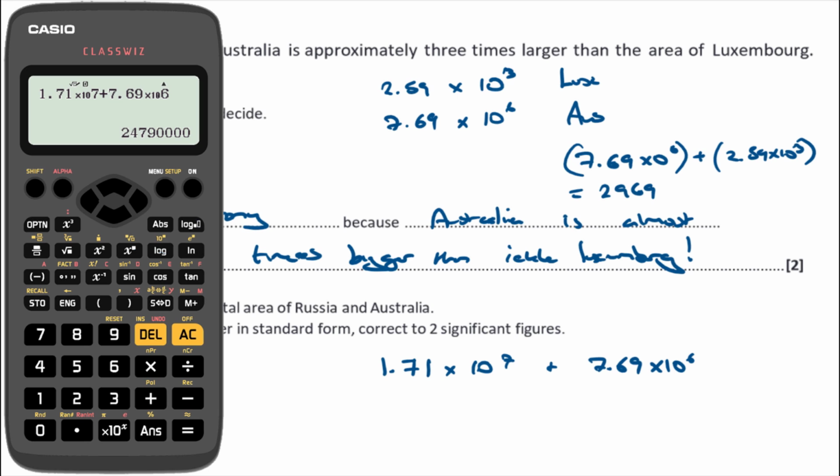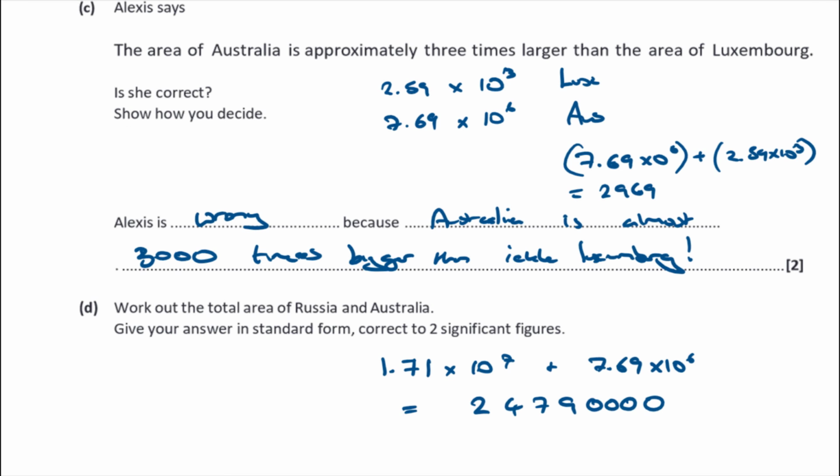24,790,000. So that's equal to 24,790,000. Okay, now what is that in standard form? Okay, so in standard form, the decimal point is currently here. So if I was going to move it between the 2 and the 4, it would go 1, 2, 3, 4, 5, 6, 7 jumps, wouldn't it, over to there? So that means it is 2.479 times 10 to the 7.